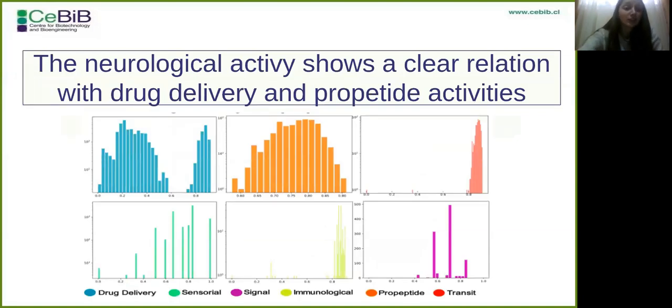Notably, unlike phylogenetic analysis, the numerical comparison shows a relationship between neurological peptides and propeptides, which was not observed in phylogenetic analysis, and agreement was maintained with drug delivery peptides. In this way, it showed that the application of different methods to study the same problem facilitates the identification of different patterns that help to generate these rules.